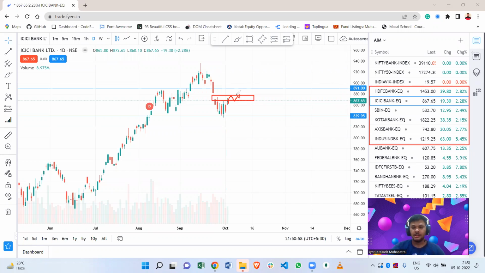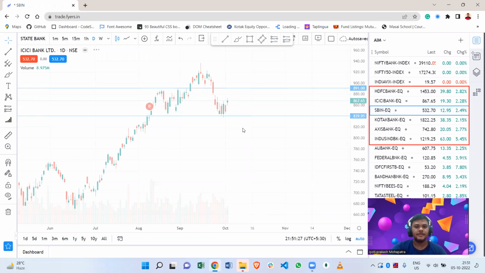And if it closes above 880, then our next target will be 890, and we will achieve the target in 1 or 2 days. But it looks positive to me. If it turns negative when the market closes below 860, then we can assume it as negative, and our next target for selling will be the 850 round level. Okay.